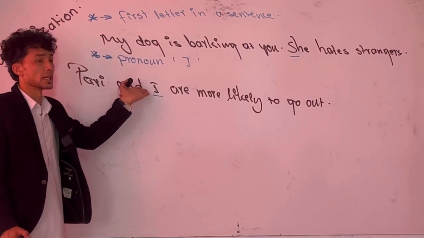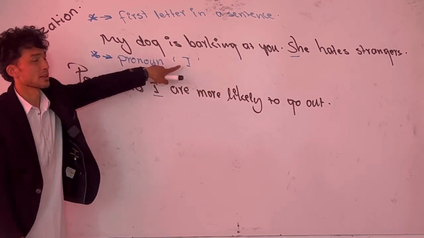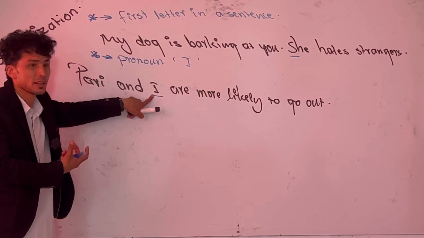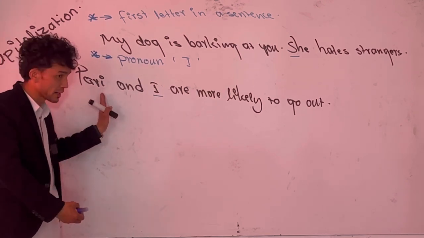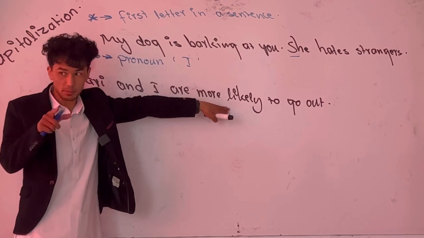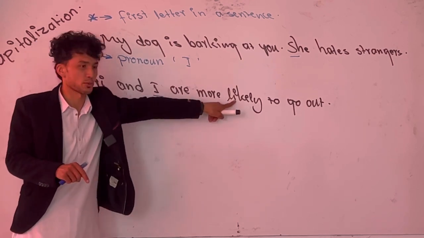No, it is in the middle. It is capitalized. Why? Because I told you, this is one of the exceptions. The pronoun I is capitalized, whether it is at the beginning, in the middle, or at the end of the sentence. Keep this in mind. You got it?